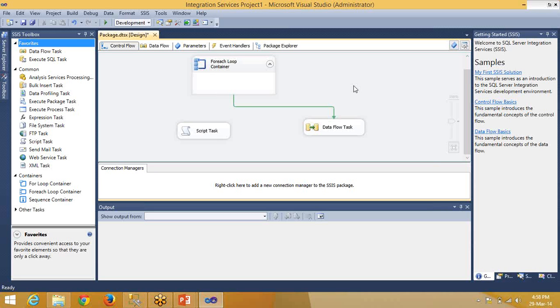So what package configuration does is, in the dev environment, when you are developing a package, you choose this package configuration. This is the later part after your control flow and data flow are done, when your package is built.